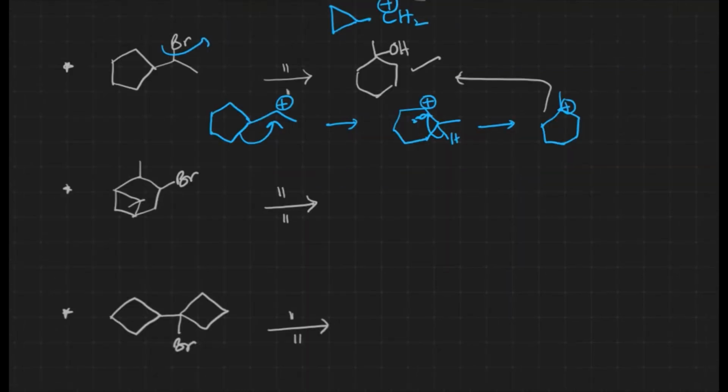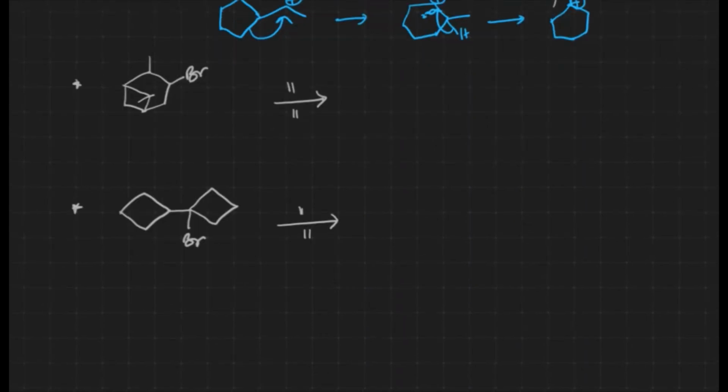Okay, now here also, similar kind of examples were already discussed in the previous videos. Now let us see initially what happens. Initially when bromine leaves, we'll get a carbocation at this particular position. After carbocation generation, what happens? One thing we have to remember: this is a 4-member ring, this is a secondary carbocation, this is a tertiary carbocation, right?